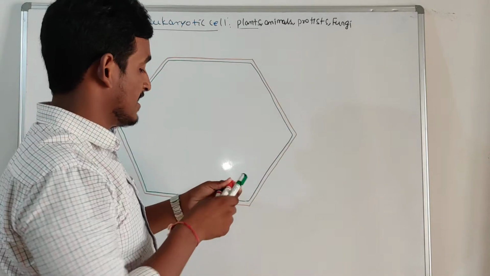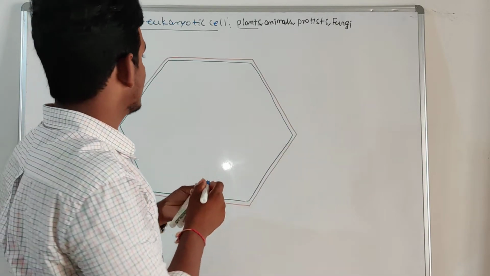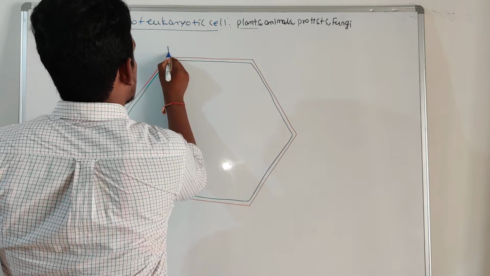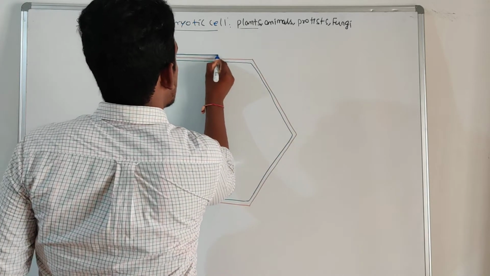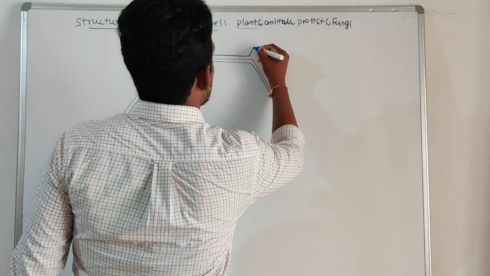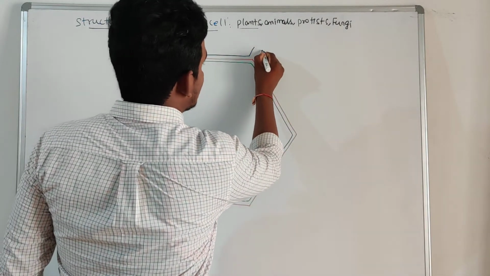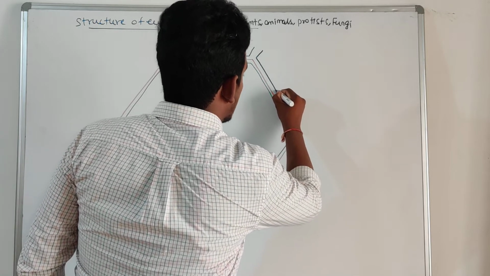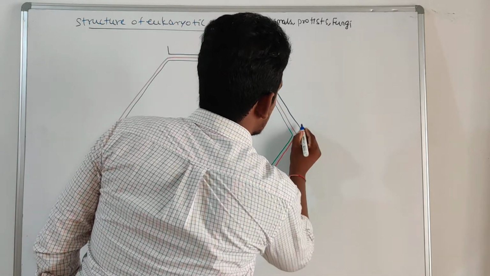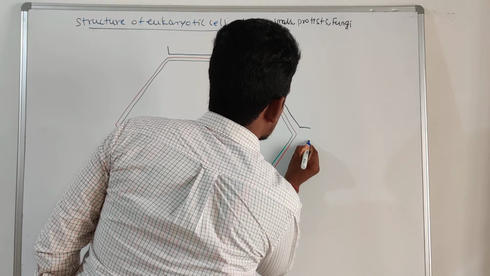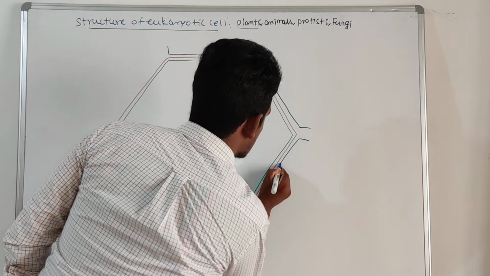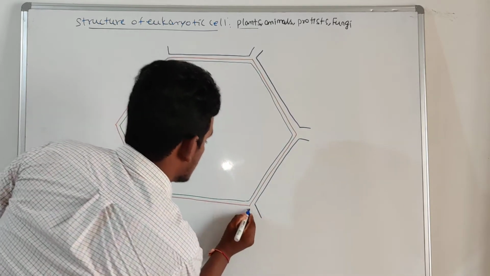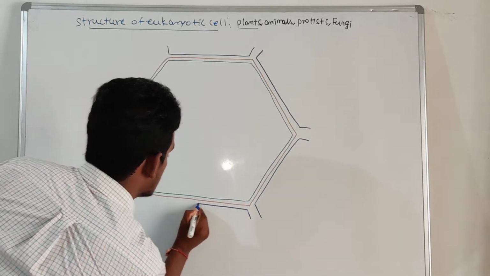After the middle lamella, above the middle lamella, another layer is present. What we call that is the cell wall, right? Here the cell wall is made up of cellulose, hemicellulose and pectin, all these substances.